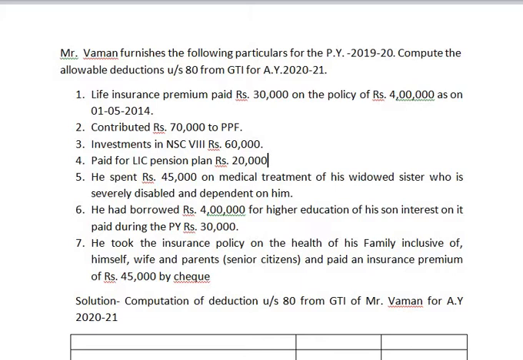He took the insurance policy on the health of his family, inclusive of himself, wife and parents who are senior citizens, and paid an insurance premium of rupees 45,000 by check. So with this information, you are asked to compute deduction under section 80.